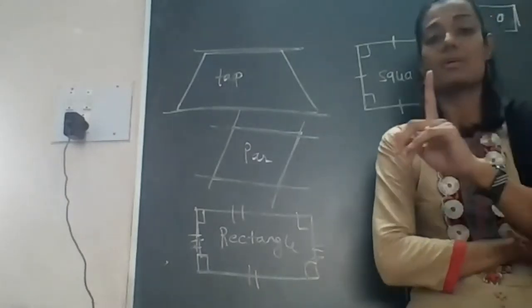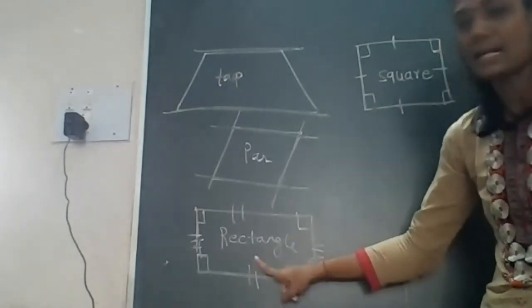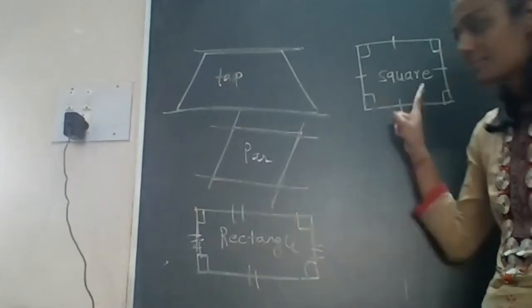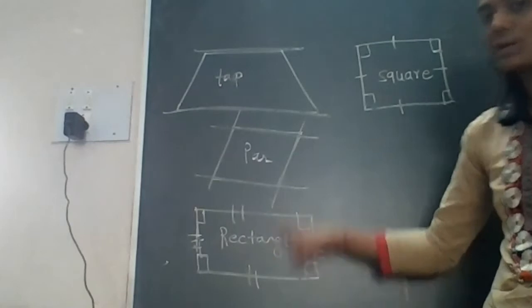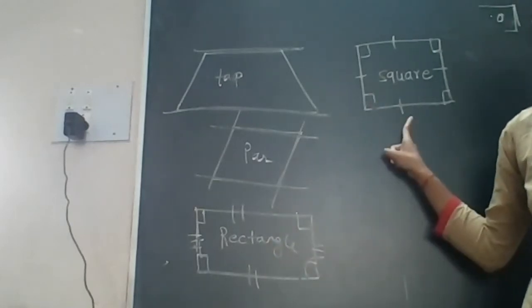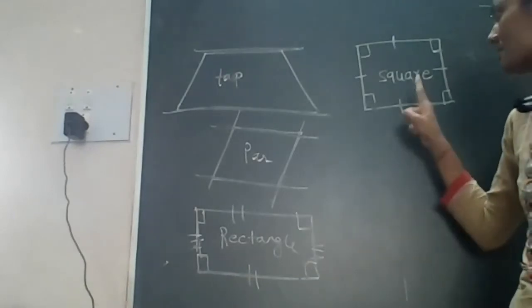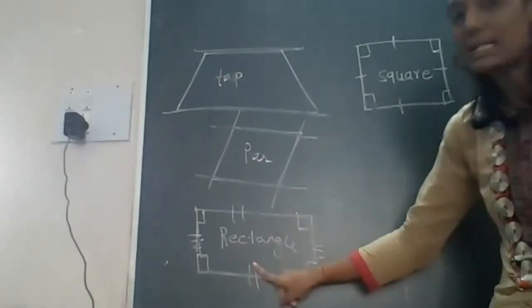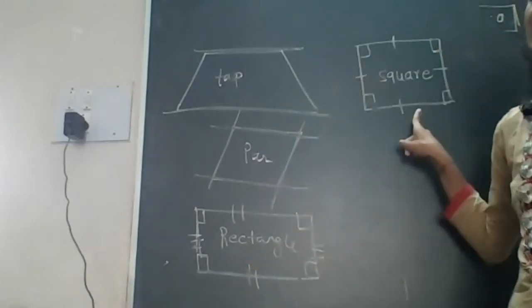Now students, remember one thing. Square can be a rectangle, but rectangle cannot be a square. Remember this.